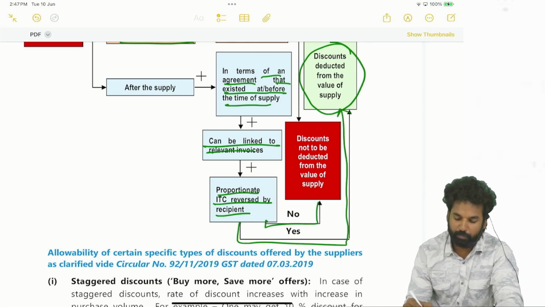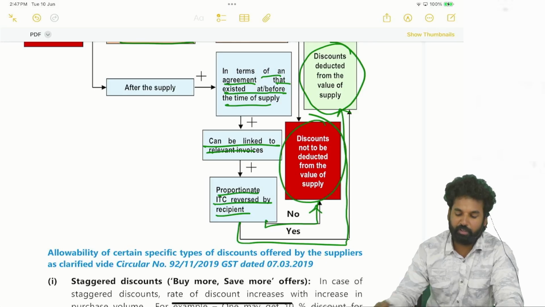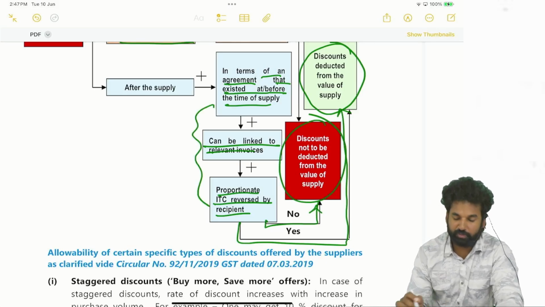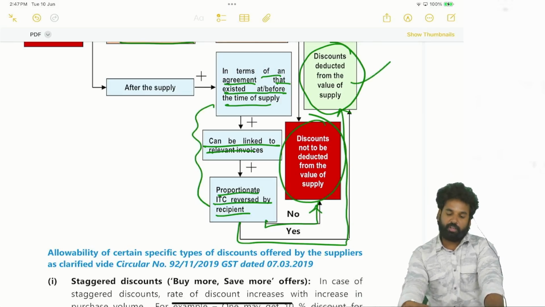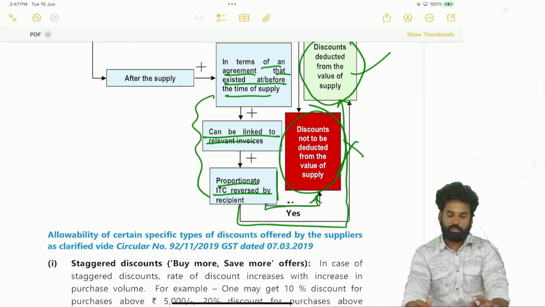If no, the discount is not to be deducted. If all three cumulative conditions are satisfied, the discount is deducted from the value of the supply. If any of these conditions fails, the discount is not to be deducted. So this is about discounts.